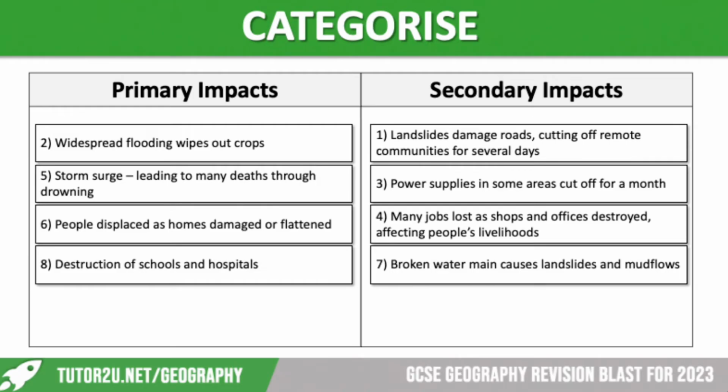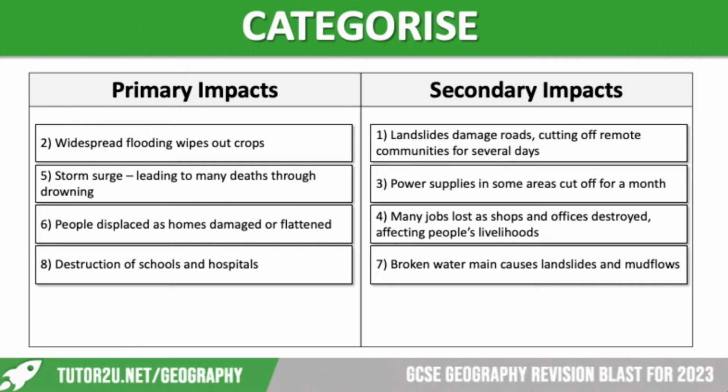So if we have a look at that secondary impacts column, you can see these are caused by primary impacts. So the power supplies in some areas cut off for a month is a secondary impact, and the primary impact linked to that would be that power lines were brought down by the high winds. Okay, now we've got many jobs lost is a secondary impact, and the shops and offices being destroyed is the primary impact within that sentence. Broken water main would be a primary impact, and it's caused landslides and mud flows as a secondary impact.